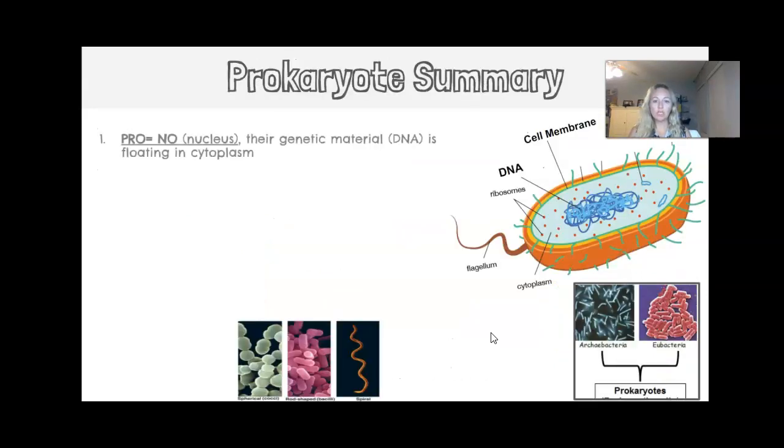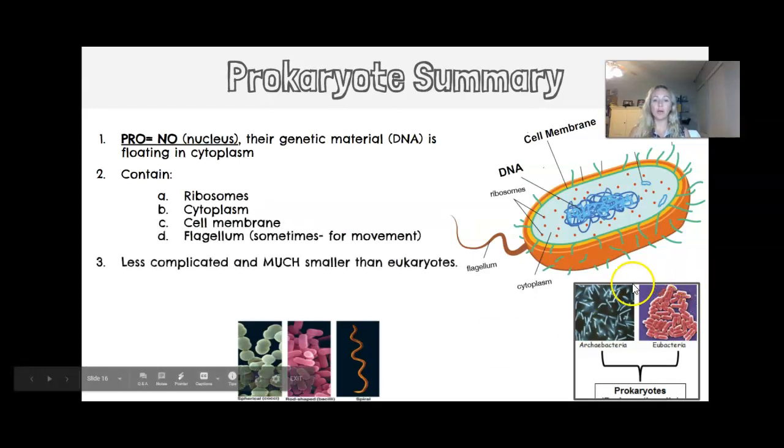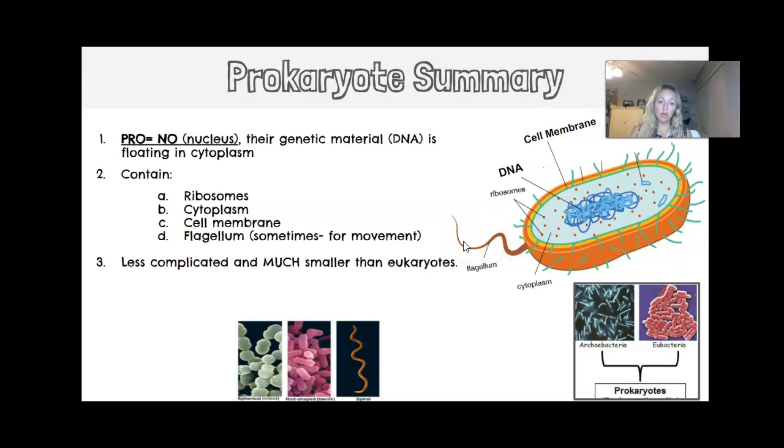Okay, so here is our prokaryotic summary. Pro, meaning no nucleus. Prokaryotes contain ribosomes, cytoplasm, cell membrane, and sometimes a flagellum. Since they're unicellular, of course they don't have feet. A flagellum is a little tail. It helps them to move around. They may also have little hairs called cilia. Lots of unicellular organisms have that, not just prokaryotes.